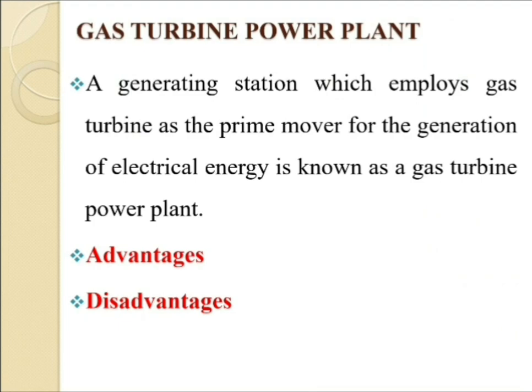Heat is added to the compressed air either by burning of fuel in the chamber or by the use of air heaters. The hot and high pressure air from the combustion chamber is then passed to the gas turbine where it expands and does the mechanical work. Then after, gas turbine drives the alternator which converts the mechanical energy into electrical energy. So this is the working of the gas turbine power plant. So now we are going for some advantages of the gas turbine power plant.